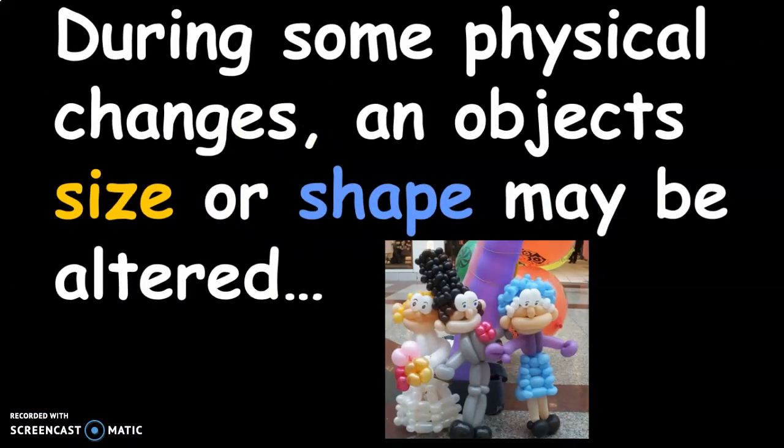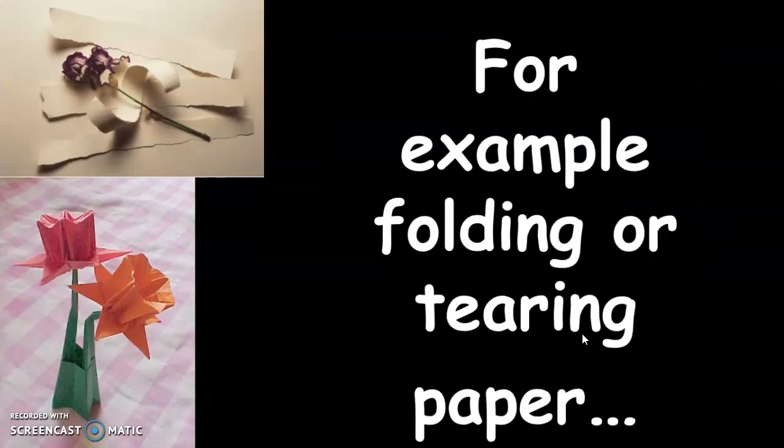Right, so during some physical changes, an object's size or shape may be altered. So we have these balloon people down there. All of them are made of balloons. The balloons themselves aren't changing, but if the shape changes or the size changes, those are to be considered physical changes. But because only the size or the shape change, only a physical appearance changed, then a chemical change did not occur. This has to be a physical change when you're making these balloon people here.